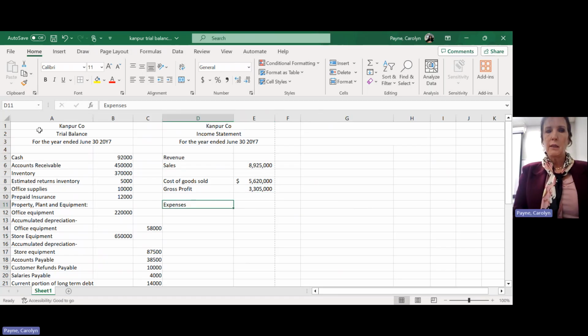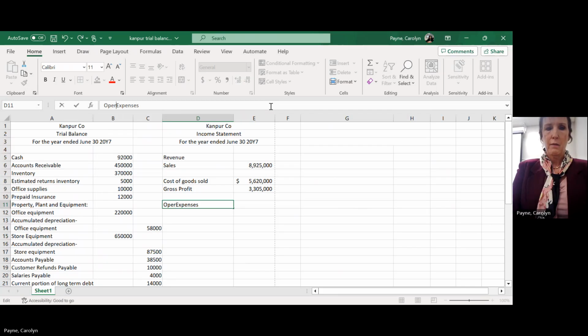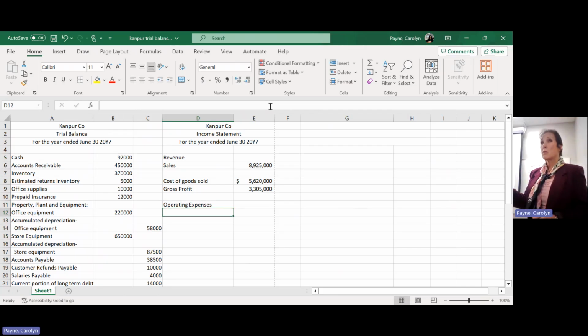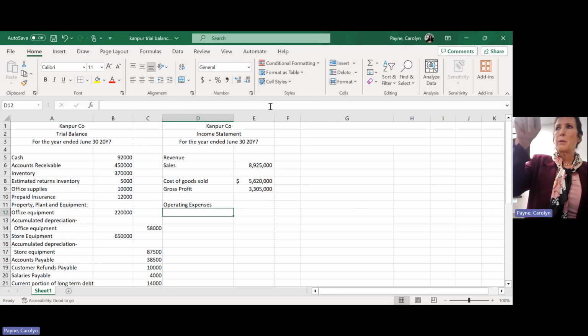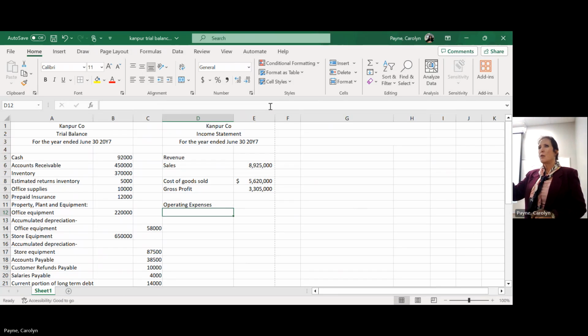So now I'm going to change this to operating expenses. Not just expenses, because cost of goods sold is an expense, right? Remember, all assets. What's an asset? Everything the company owns. When an asset gets used up, it becomes a what? One of these. When an asset gets used up, it becomes, good guess, an expense.